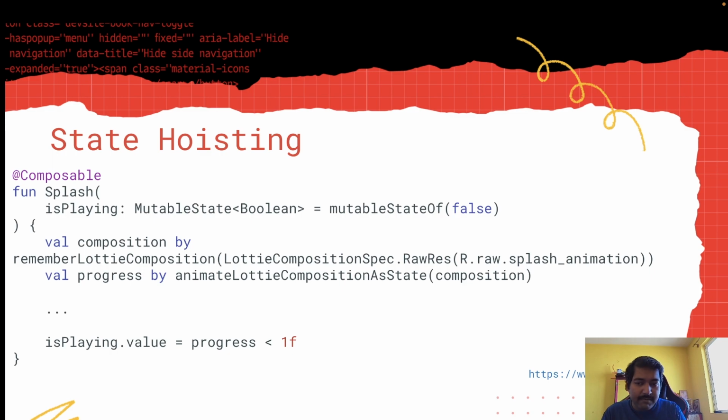Now it could have been done with a callback as well. So whenever that callback value is reached, you can pass the update. Instead of passing the update via state, you could pass the update via a callback and then update the state there. But since whether it's playing or not is directly dependent on this Lottie animation state, and it doesn't have any other complex logic to it, we are modifying the state here.